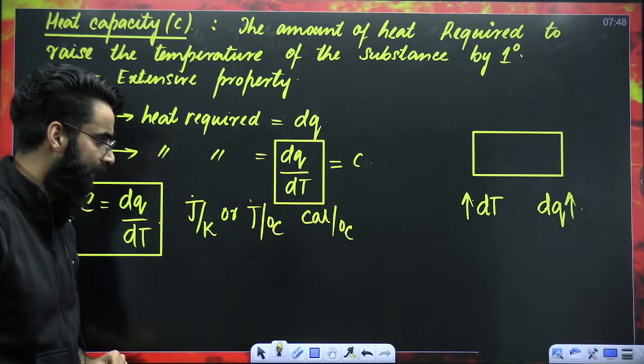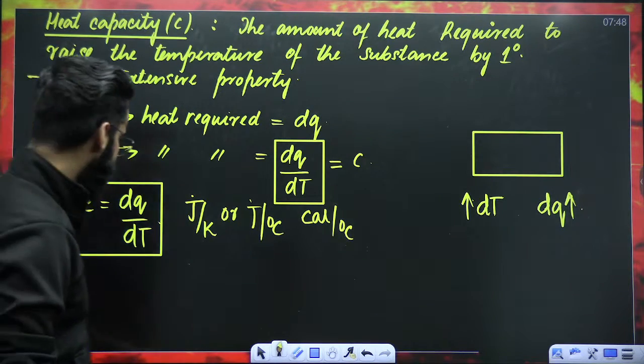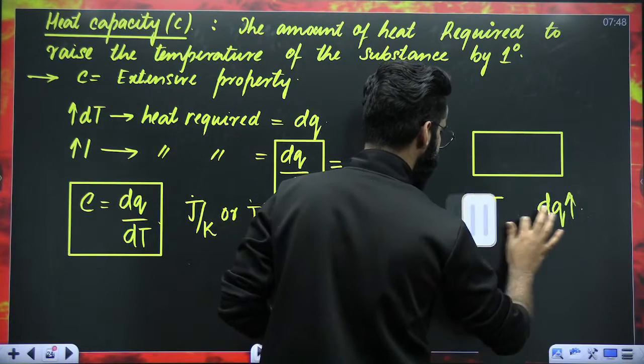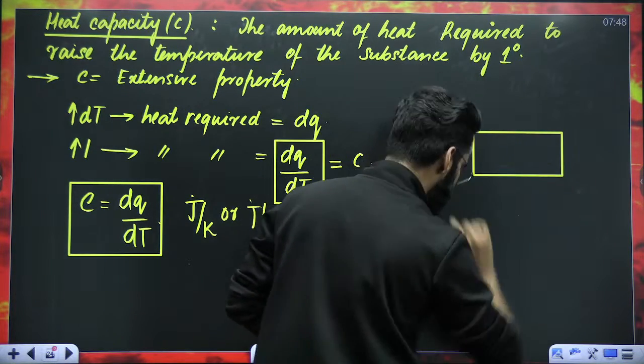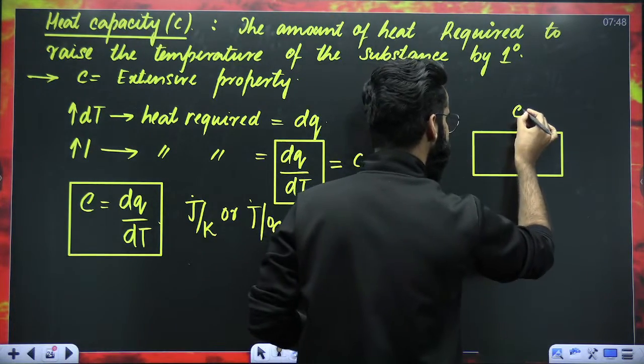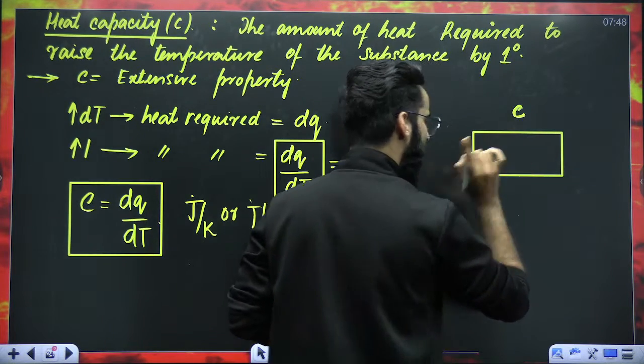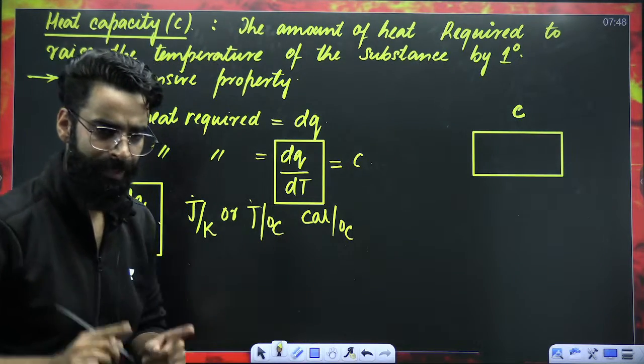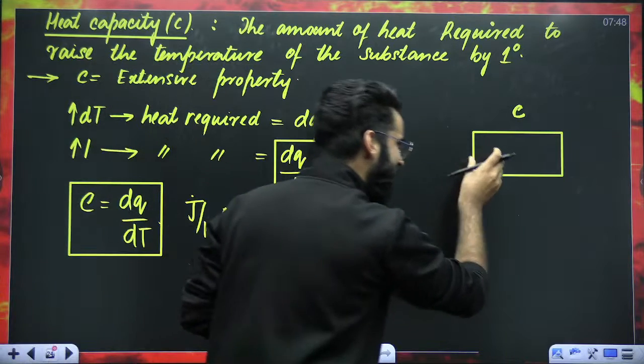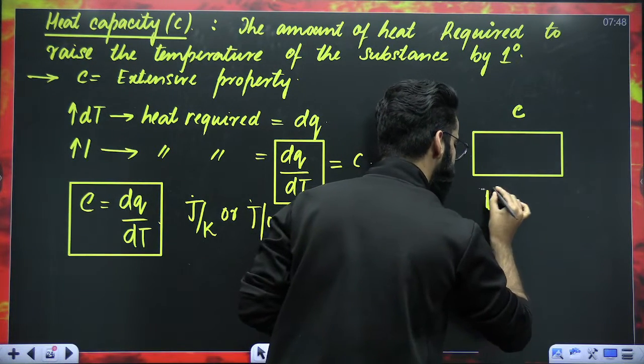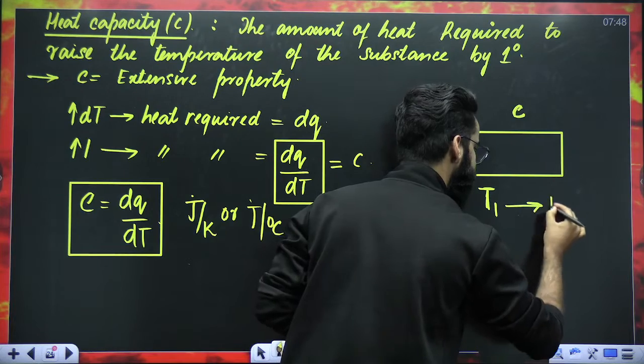Number two, try to understand what I'm going to say. Let's assume this is the object whose heat capacity is C. Now, my dear students, I want to increase the temperature of this object from T1 to T2.